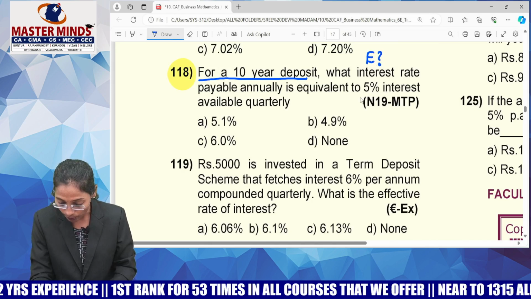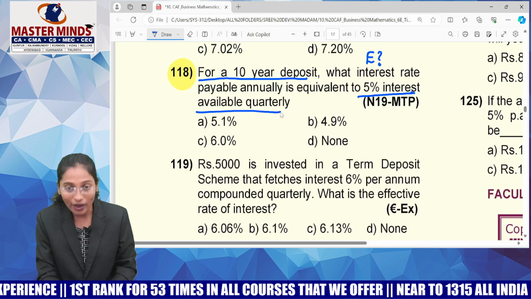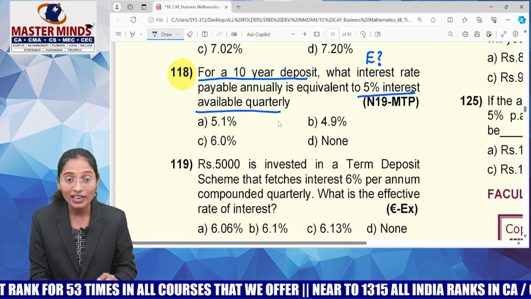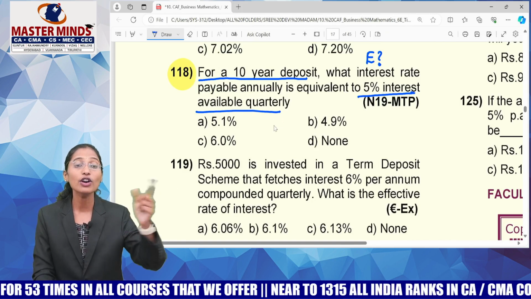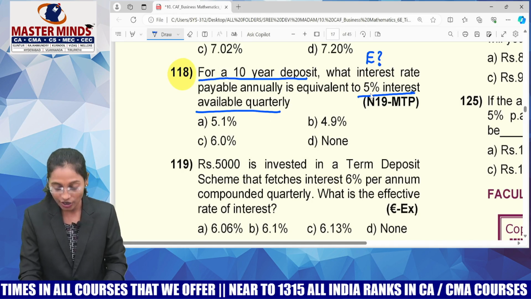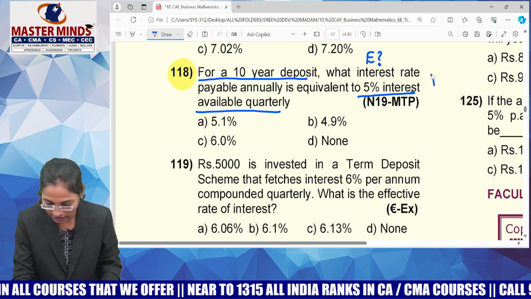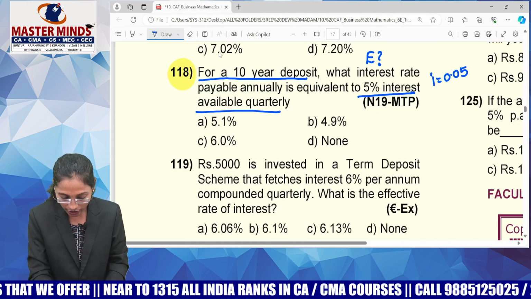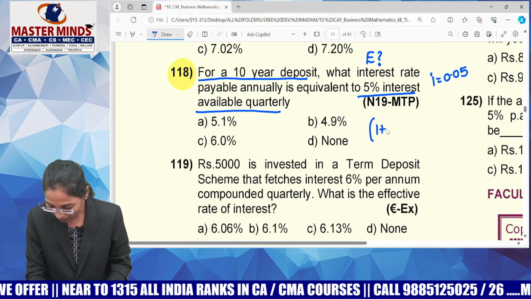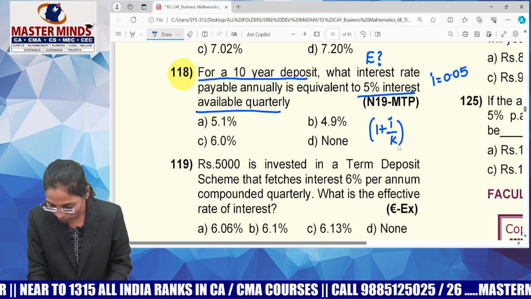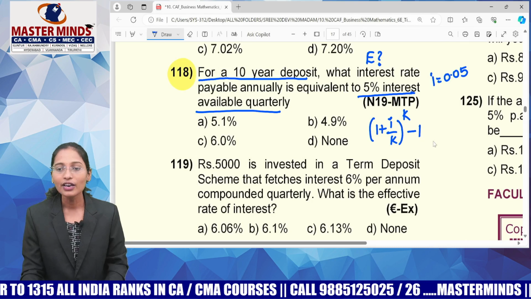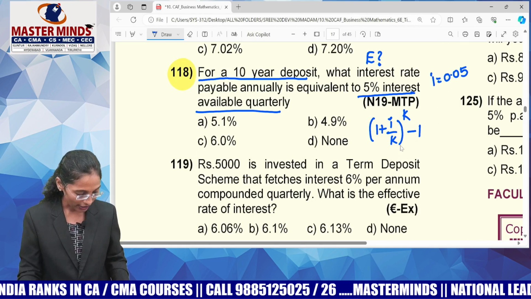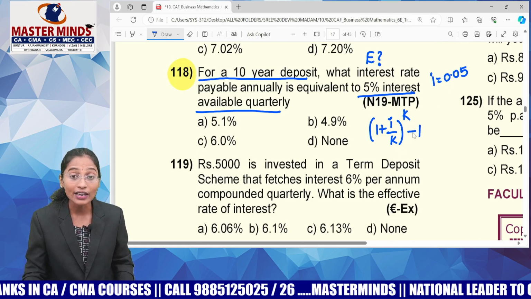It is equivalent to 5% interest available quarterly, so you must understand there's a tail called quarterly. If there is a tail called quarterly, that is called nominal rate of interest. What do you need to calculate? Effective rate of interest. What is your nominal rate of interest? 5%, which means i equals 0.05. My formula for effective rate of interest was (1 + i/k)^k - 1. Take your calculator. What is i/k? 0.05 by 4, because k equals 4 as the compounding is done quarterly.